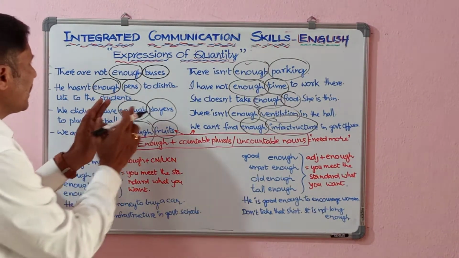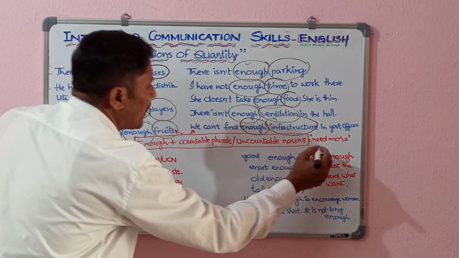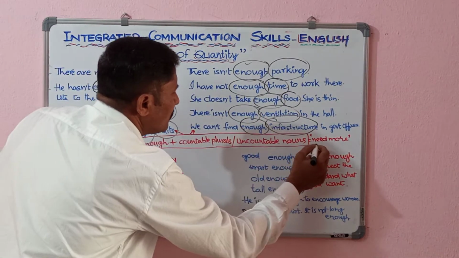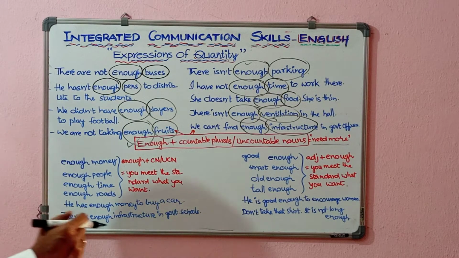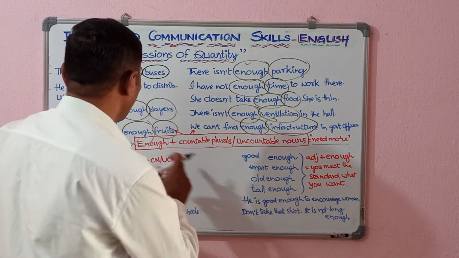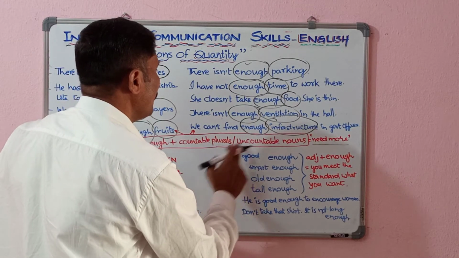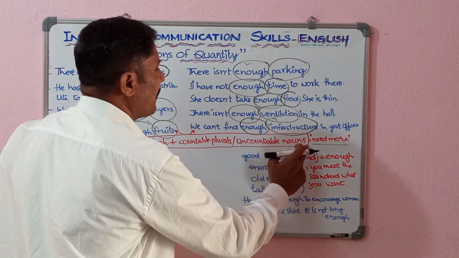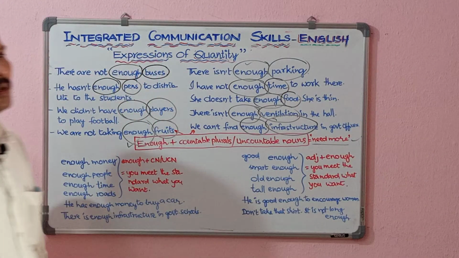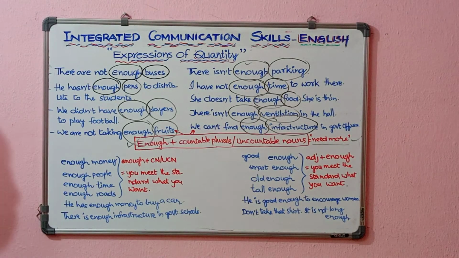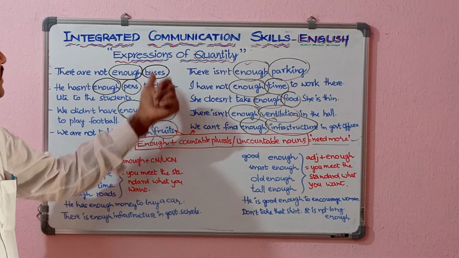That means in both these sentences on the right and left sides, we understand that there is a need for more things. That means when we write not enough with both countable plurals and uncountable nouns, that means need more. Something more is needed. So that is the meaning of those sentences on left and right sides.